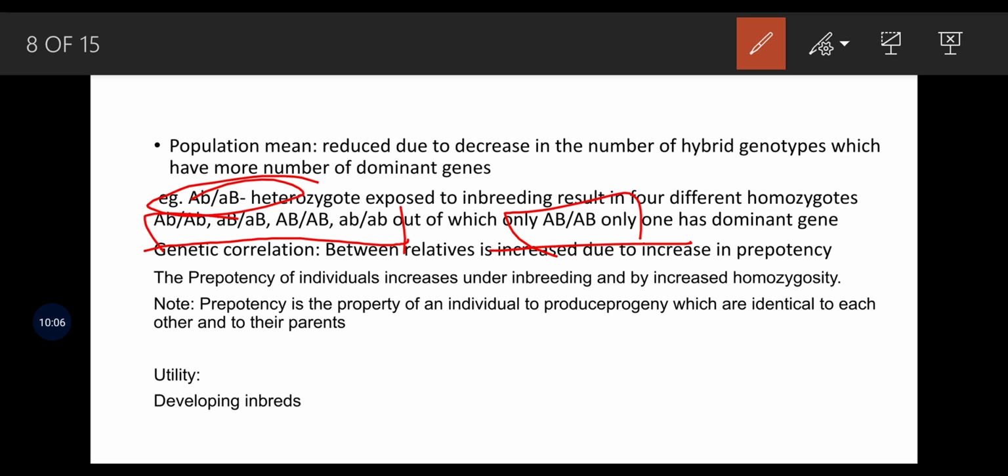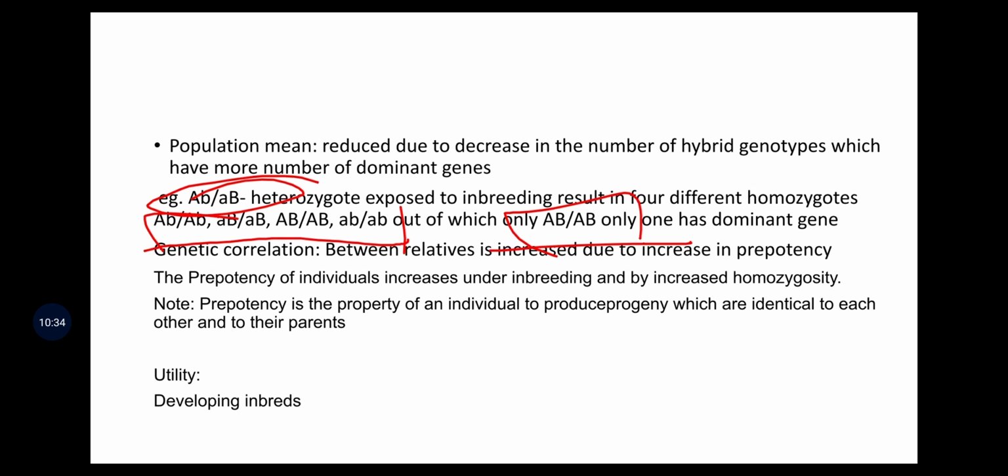Then genetic correlation between relatives is increased due to increase in prepotency. That means prepotency is increased, so genetic correlation is also increased. So what is prepotency? It is the property of an individual to produce progeny which are identical to each other as well as to their parents. The utility of genetic assortative mating is for developing the inbreds.